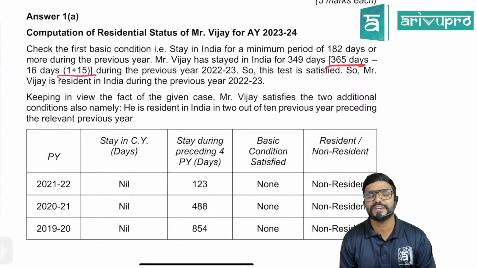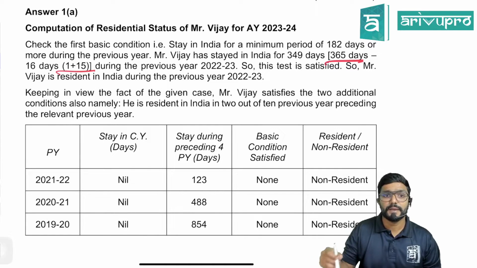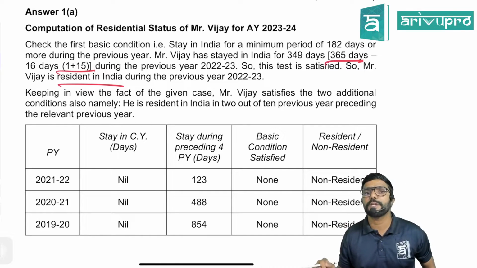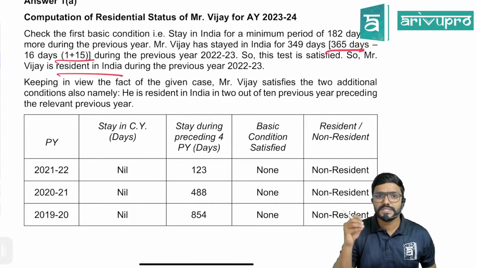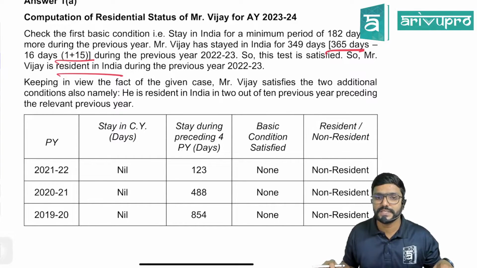So did he satisfy the first condition given under section 6.1? Yes, he has satisfied. So this test is satisfied. So Mr. Vijay is a resident in India during the previous year 22-23. Keeping in view the facts of the given case, Mr. Vijay satisfies the 2 additional conditions also, namely, he is a resident in India in 2 out of 10 previous years preceding the relevant previous year.